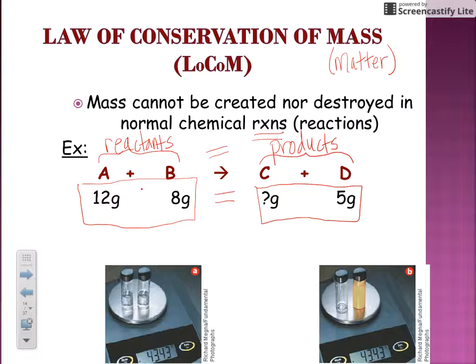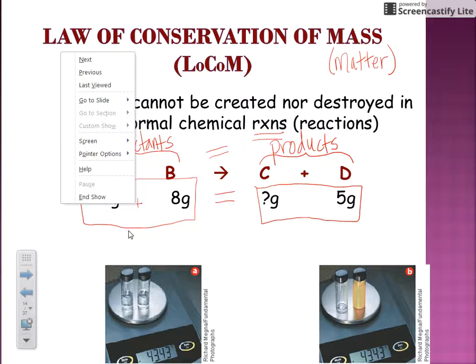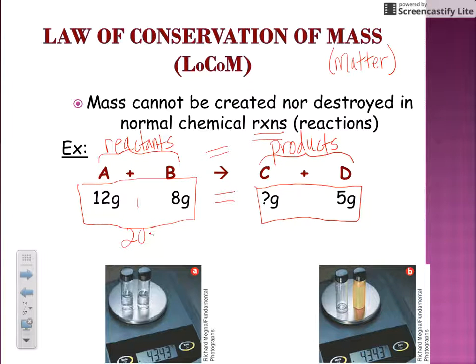So if you know that you start with 12 grams of A and 8 grams of B, that is equal to a total of 20 grams. So on this side, you would have also produced 20 grams according to the law. So if you were asked to figure out how much C was produced, how much of substance C, and you knew that 5 grams of D were produced, then you just do a little simple algebra here. What plus 5 is equal to 20? Well, the answer would be 15. So your answer would be 15 grams. Again, locate your yield sign and treat that as an equal sign.